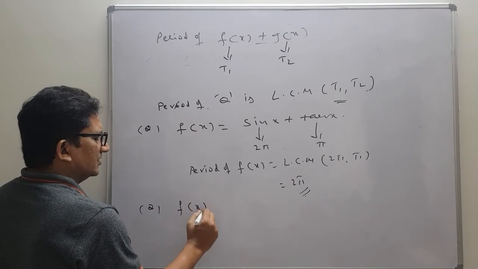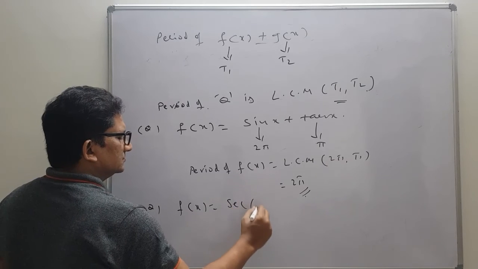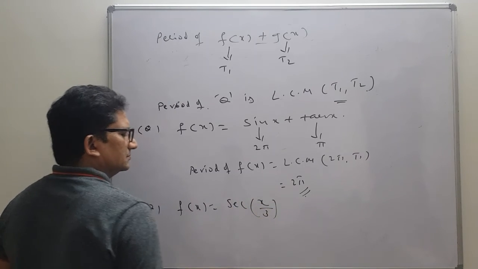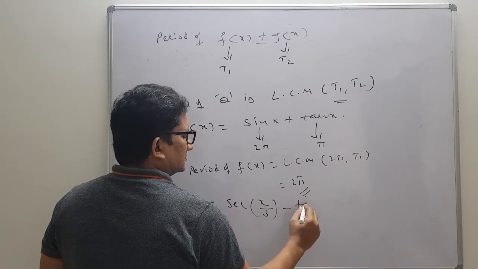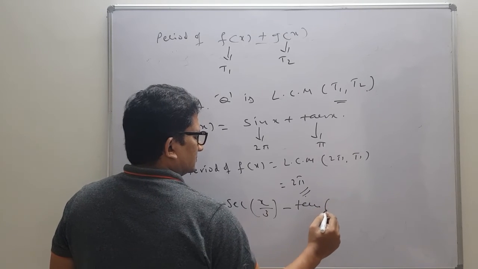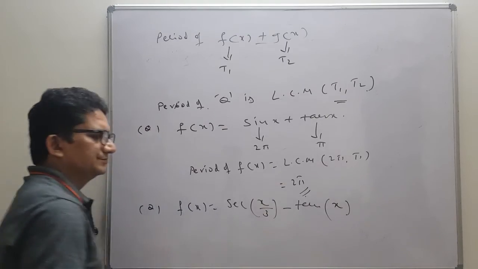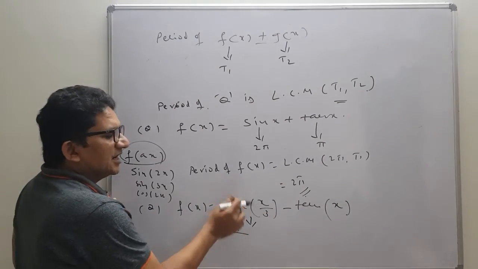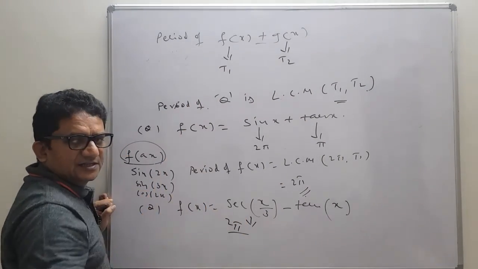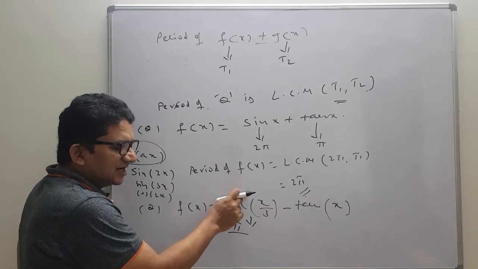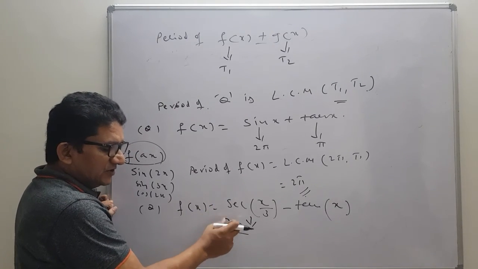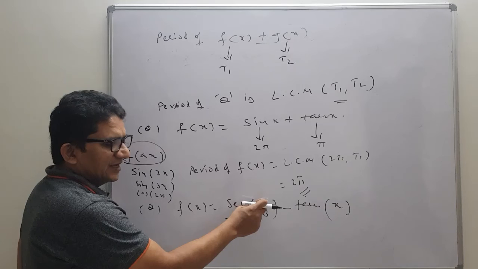Period of f of x equals this one. Now here secant to an odd power is there. When it is even, then it is pi. When it is an odd power, we will get 2 pi, 2 pi divided by the x coefficient.